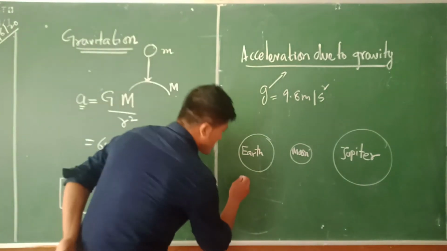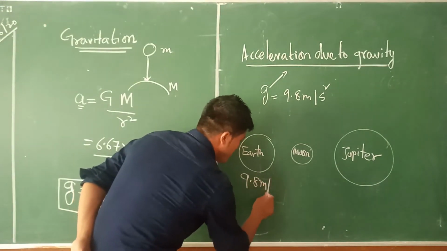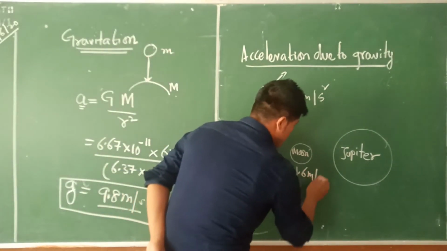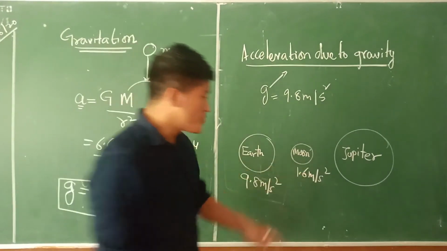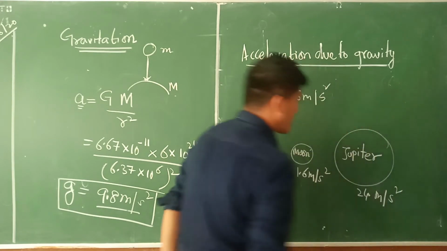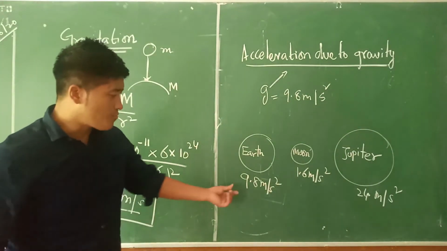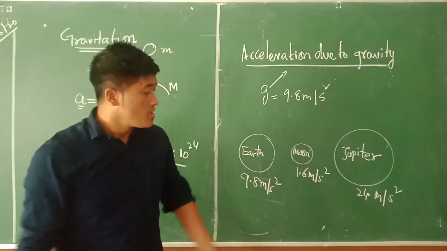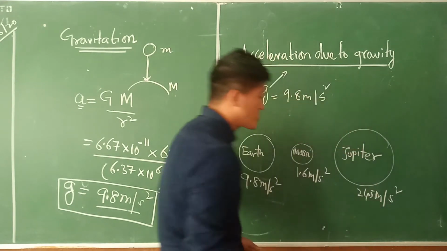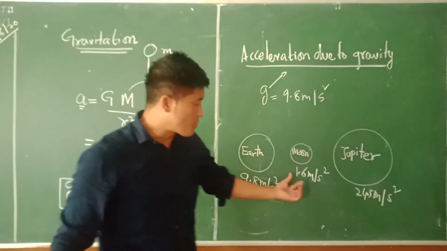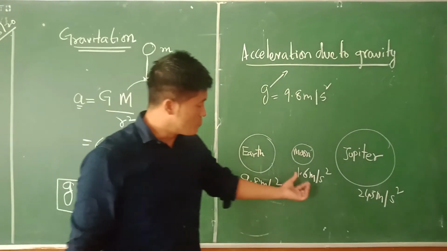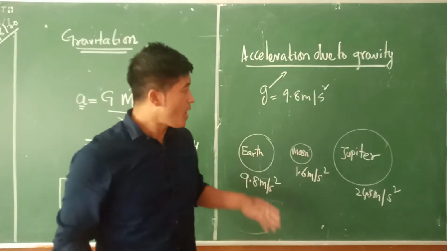For example, in the case of Earth, we have 9.8 meter per second square. In the case of Moon, it could be somewhere like 1.6 meter per second square. And in Jupiter, it's like 34 point something meter per second square. Okay. Now, as we see, 9.8, 1.6, 34 point something, right? Let's say 34.5, I don't remember. Okay, 34.5, let's say. 9.8, 1.6, 34.5. Now the value of g differs in Earth, Moon, and Jupiter. They are not the same. So why is this important?